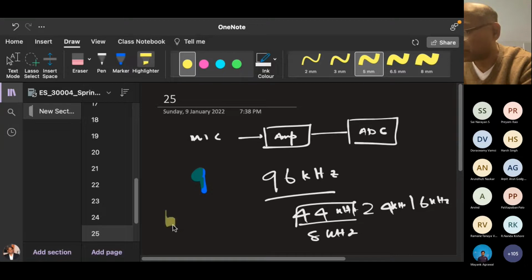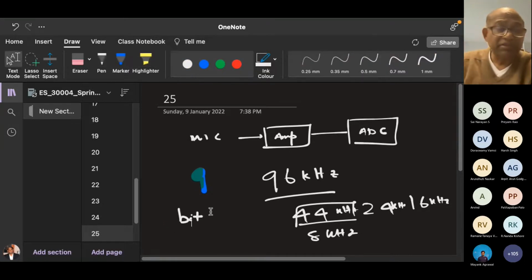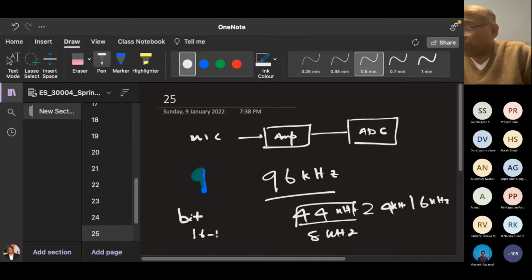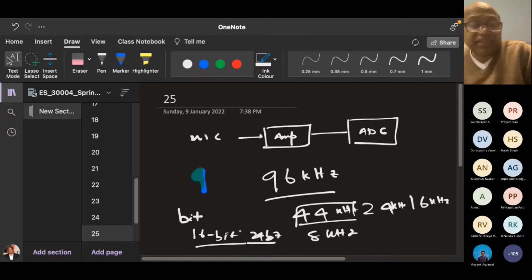Then what is the bit size? Number of bits. How many bits is your sampling? Can you check your laptop or whatever you are using? You'll find it will be 16-bit or 24-bit. Mine is 16-bit. I can make it 24-bit also.